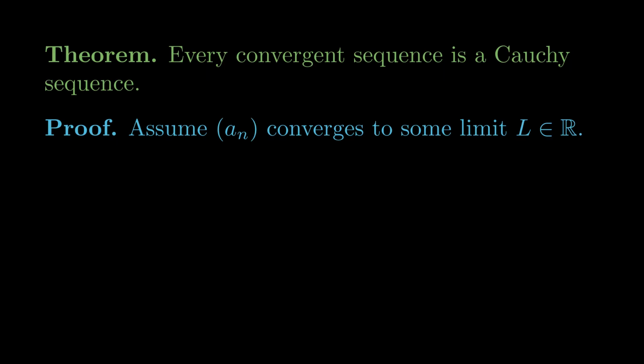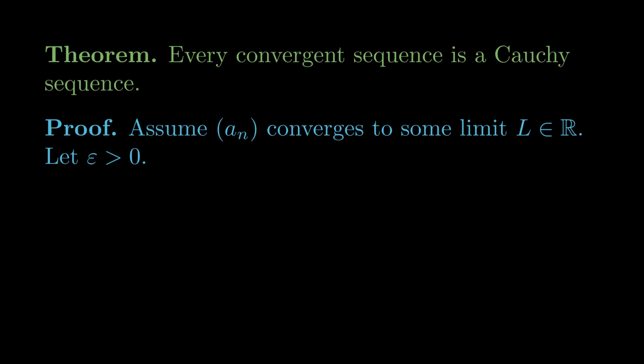What we're trying to demonstrate is that the sequence is Cauchy, meaning for every epsilon greater than 0, there exists a big N in the naturals, such that for all m and n greater than or equal to big N, the absolute value of a_m minus a_n is less than epsilon. The basic idea of the proof is that if we can go far out enough in the sequence such that all the terms are close to some limiting value, then they must be close to each other. Let epsilon be greater than 0. The same line that starts our convergence proofs also starts our proofs when showing something's a Cauchy sequence.